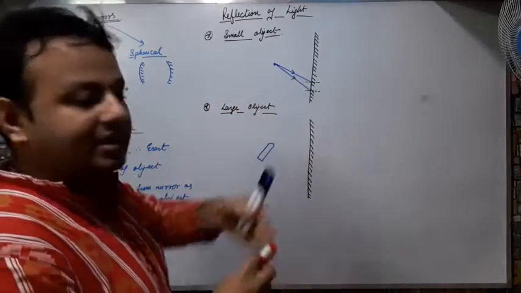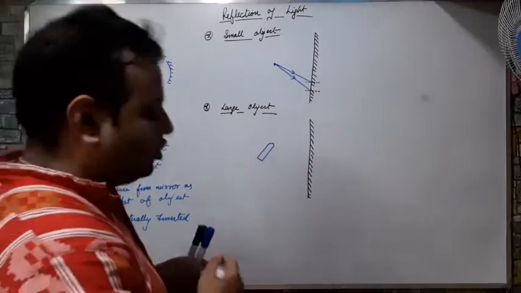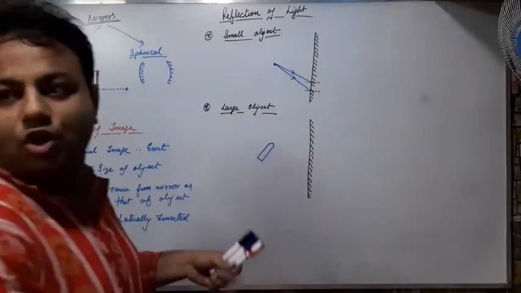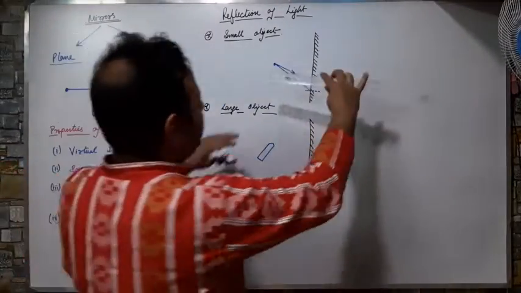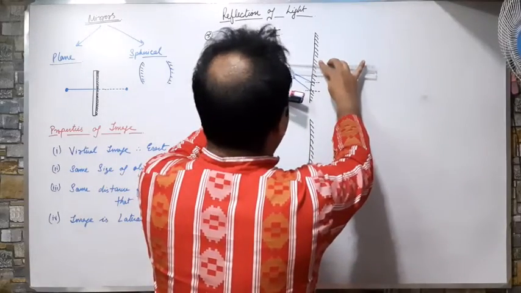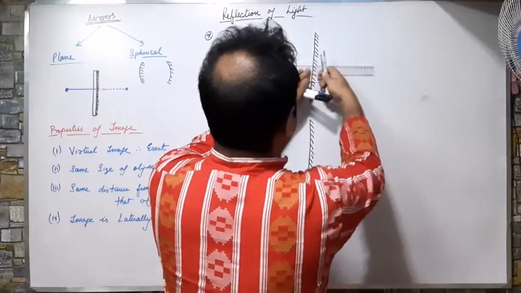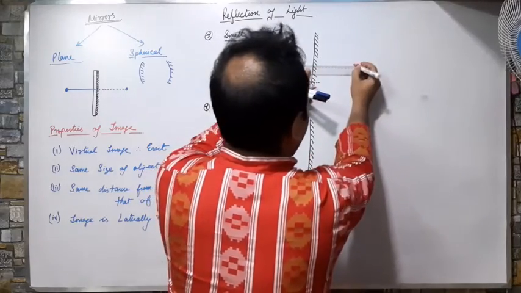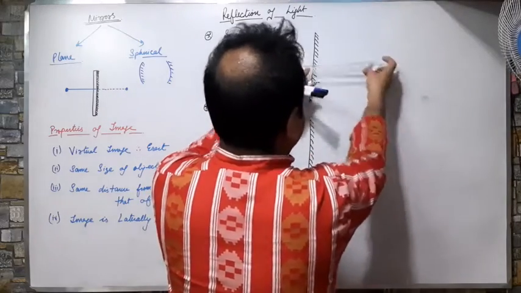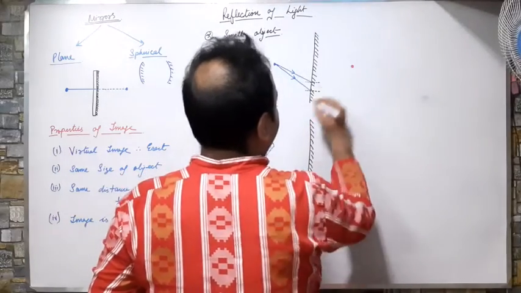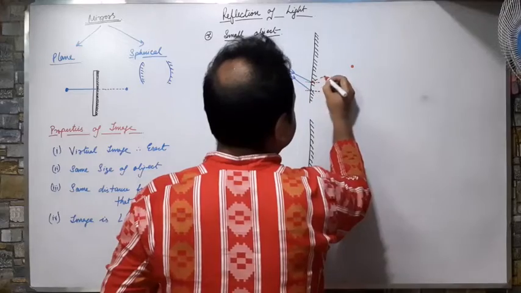Before making the reflected ray, you just do one thing. You will take the scale and measure the distance from the object to the mirror, and the same distance you will place an object dot over here, and you will try to create the image here. How? By extending it like this.